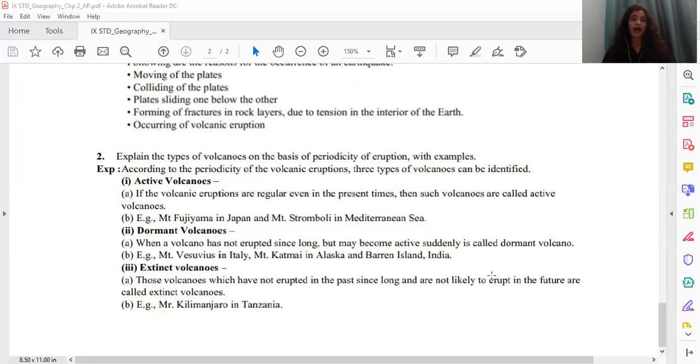The second, dormant volcanoes. When a volcano has not erupted since long but may become active suddenly, it is called as dormant volcano. Example, Mount Vesuvius in Italy, Mount Katmai in Alaska, and Barren Islands in India. The third one, extinct volcano. Those volcanoes which have not erupted in the past since long and are not likely to erupt in the near future are called as extinct volcano. Example, Mount Kilimanjaro in Tanzania.